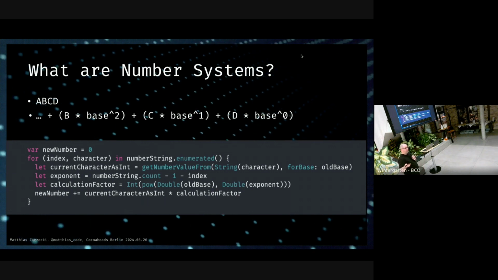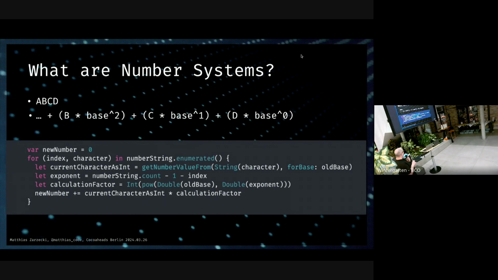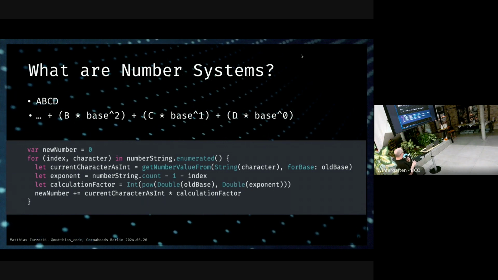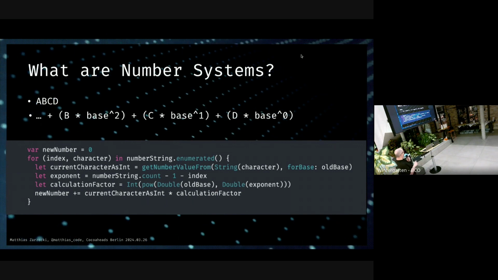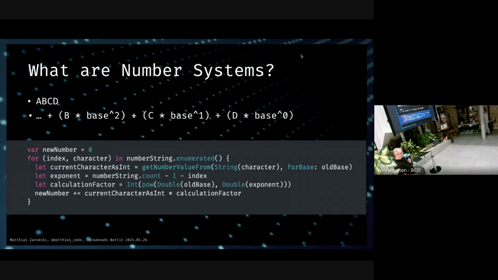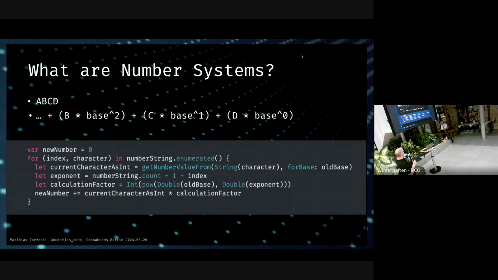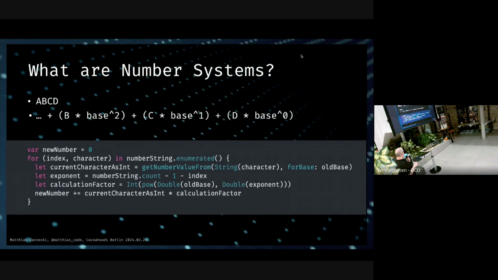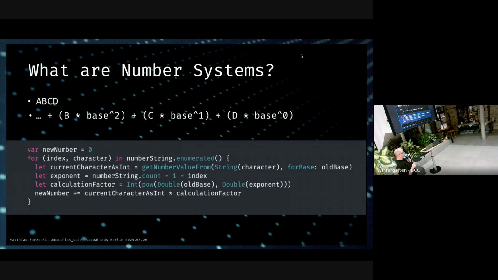It can be an A or a B or whatever we have in our base there. Then we get our current number value from that character, to have it in base 10 afterwards. So if this is a B in base 16, this is going to be the respective number in base 10. Get our exponent, this is counted from the right. Calculate this all out in one of these, and go through this ultimately through every single character.